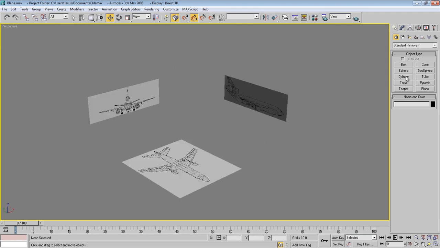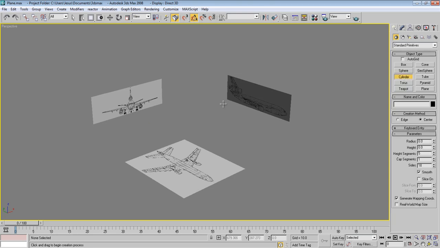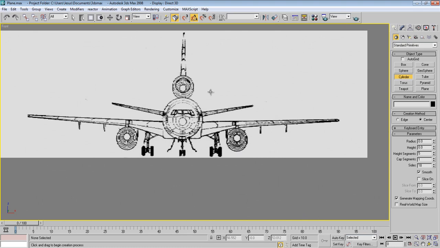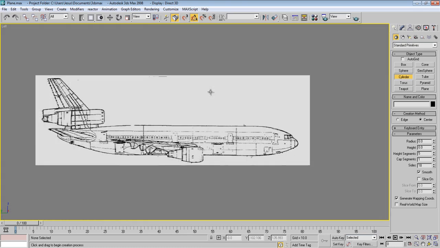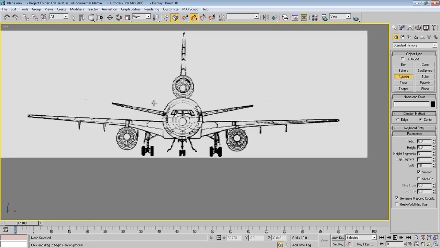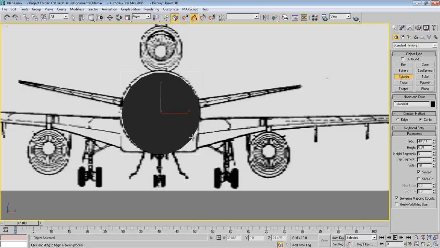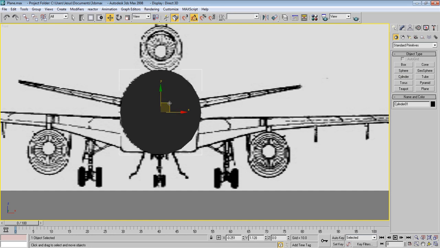smoothly. Now press cylinder, go to the front view, can hide our grids, and let's go to here and make our cylinder, align it.